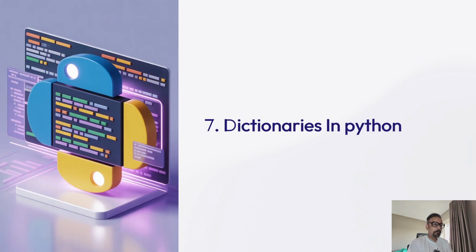Today we are going to explore Python dictionaries, which is one of the most versatile and powerful data structures in Python. Dictionaries are essential for many data processing tasks. You will find them indispensable as you progress in your artificial intelligence and machine learning journey. They allow us to store and retrieve data using meaningful keys rather than numerical indexes that we saw in our previous data sets like lists, tuples, and sets.